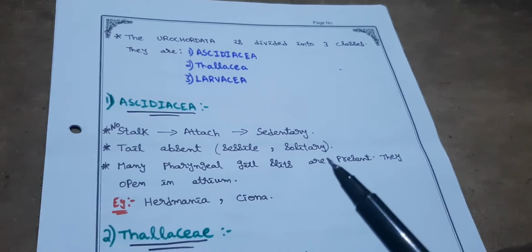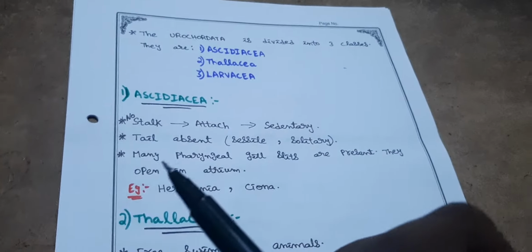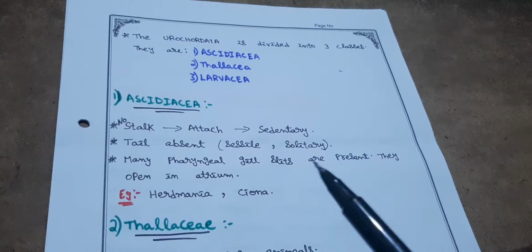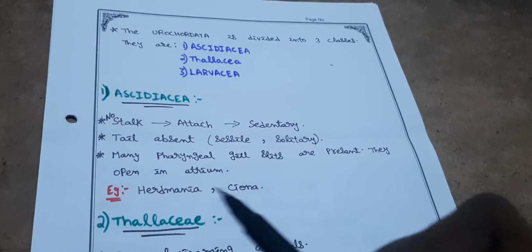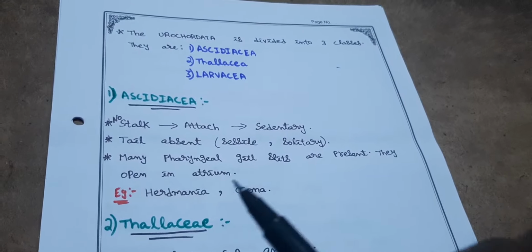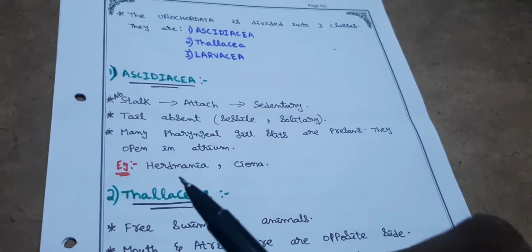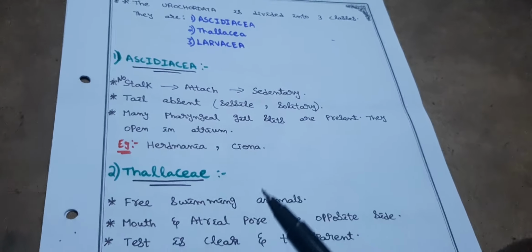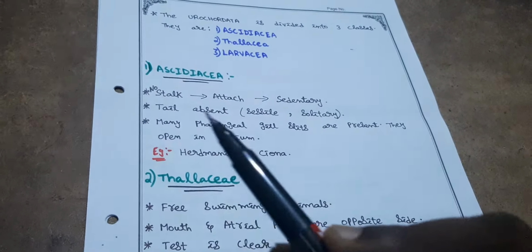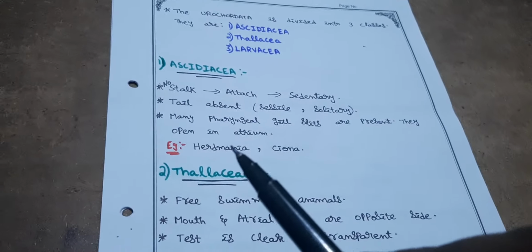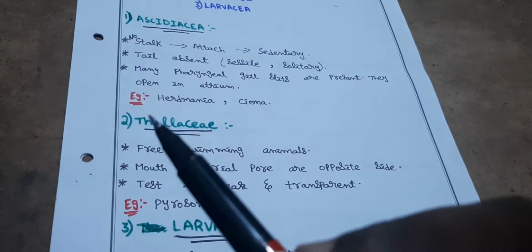They are sessile and solitary, that means they are single. Many pharyngeal gill slits are present. They open in the atrium. Example, Herdmania and Ciona. In Herdmania, we see that retrogressive metamorphosis, which I said before. It is a characteristic of urochordates.